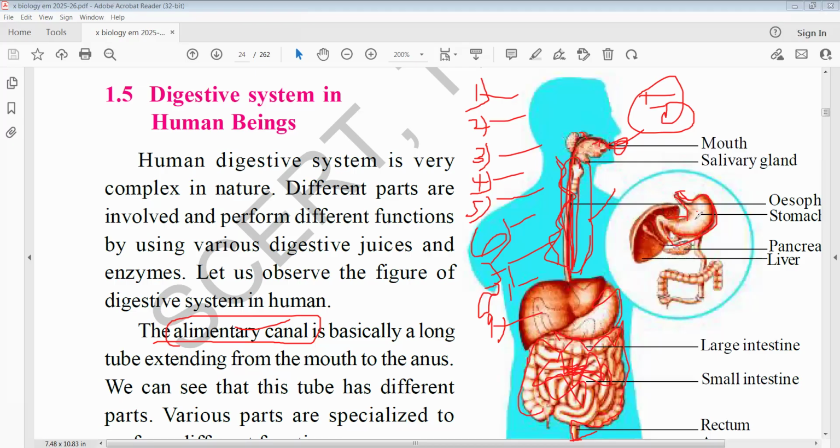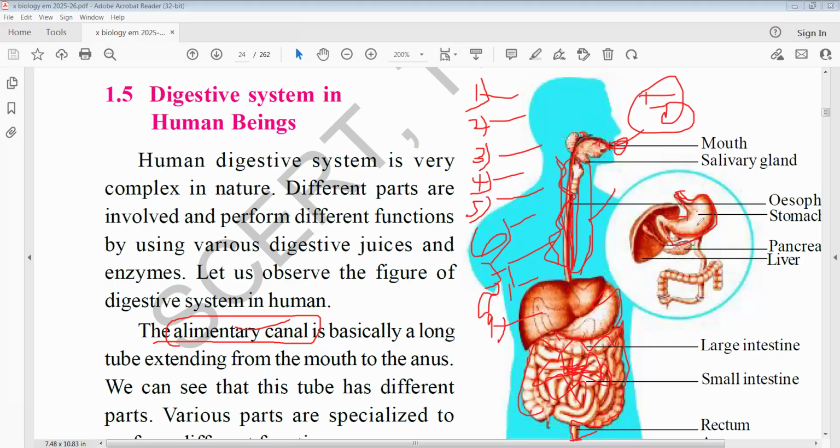The enzymes are pepsin, trypsin and chymotrypsin. These act on proteins, so proteins are digested by pepsin, trypsin and chymotrypsin. So a lot of chemical and physical changes take place in the stomach. Finally, the bolus in the stomach is called chyme.